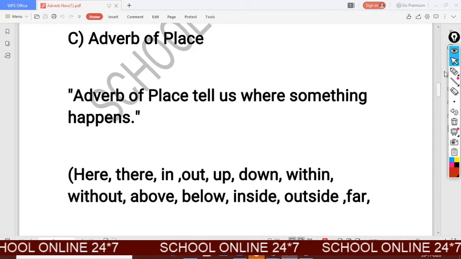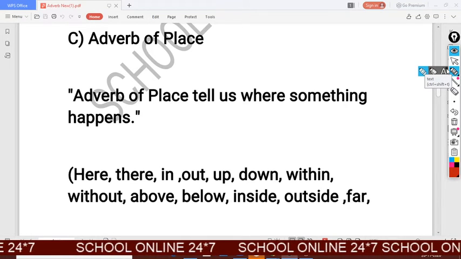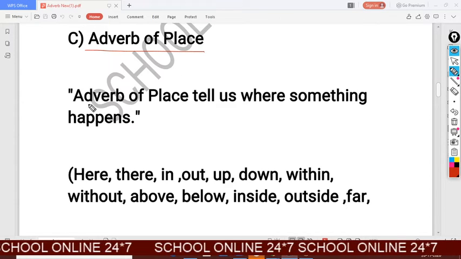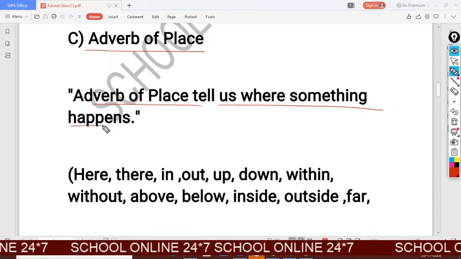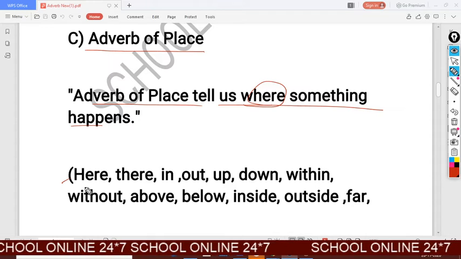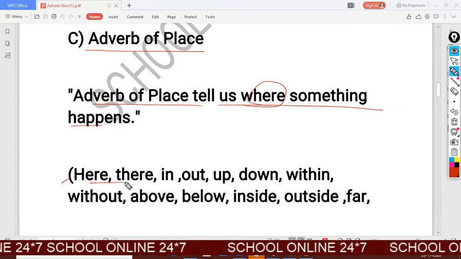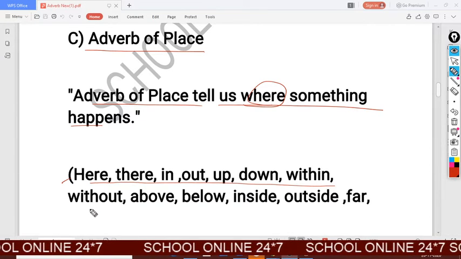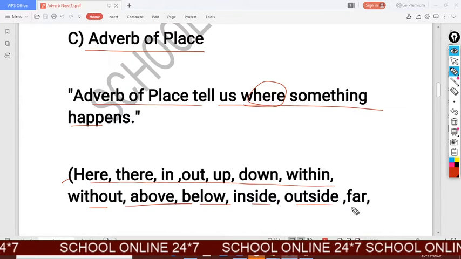Now we will discuss adverb of place. It is the third type of simple adverb. Adverb of place tells us where something happens. These words we will find in adverb of place: here, there, in, out, up, down, within, without, above, below, inside, outside, and far.